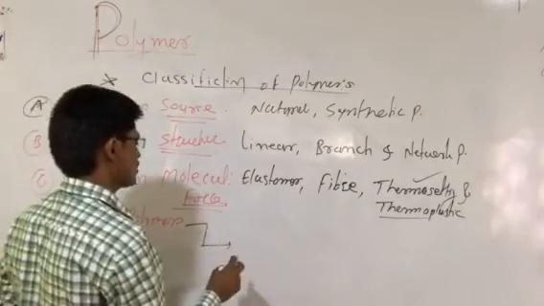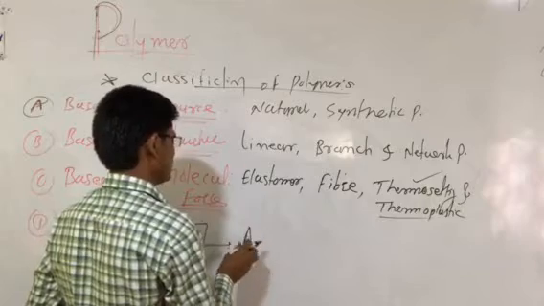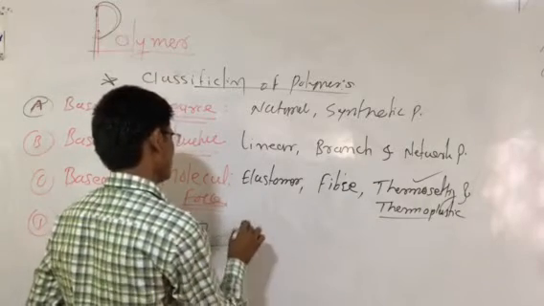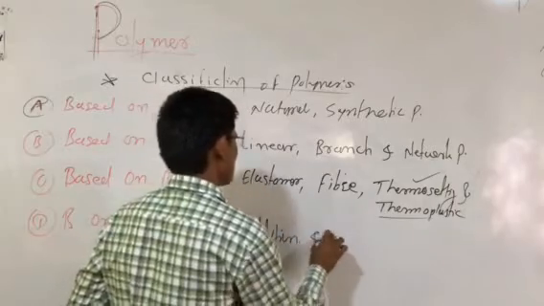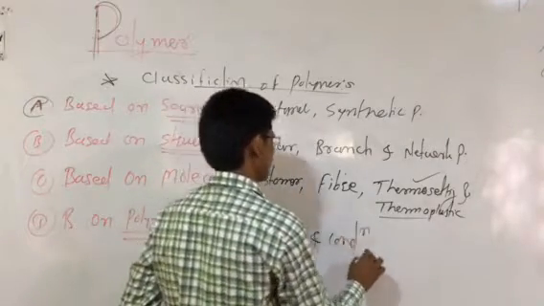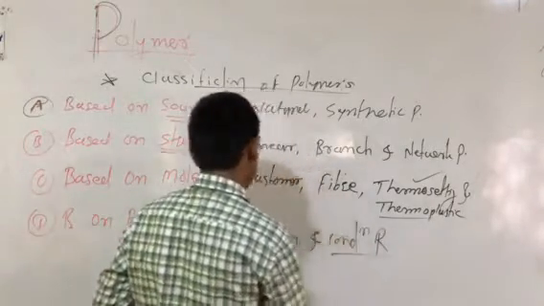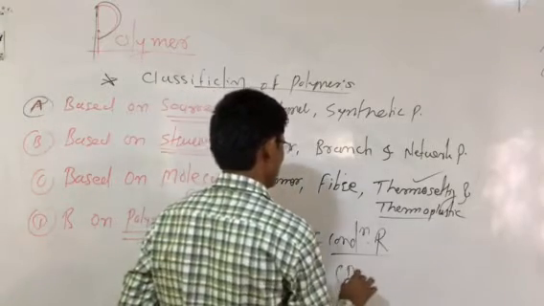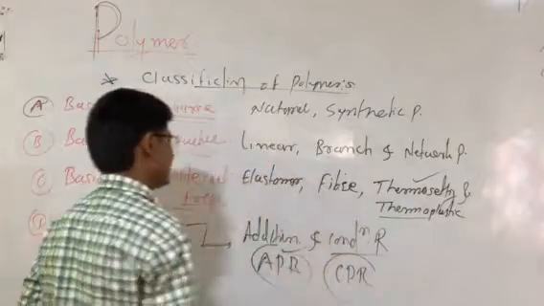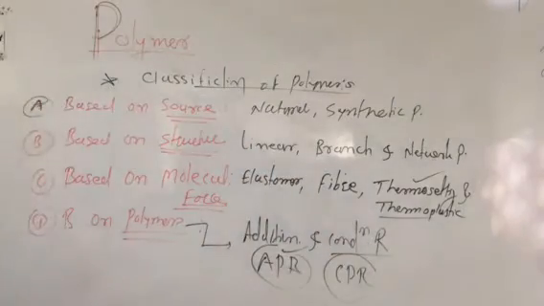On the basis of polymerization, the main two classes are addition polymerization and condensation polymerization. So the polymer types are addition polymer and condensation polymer.